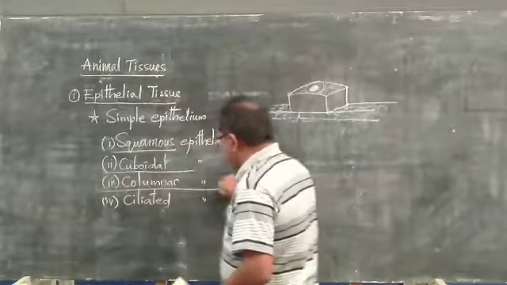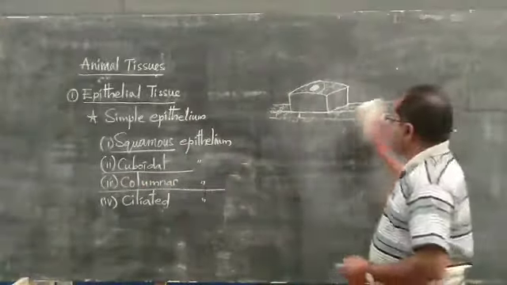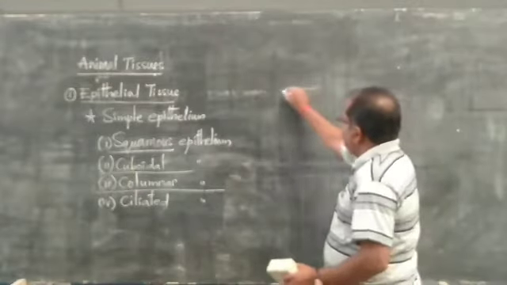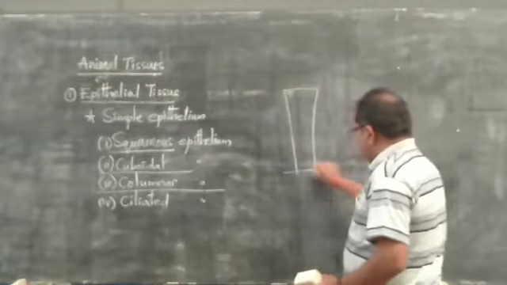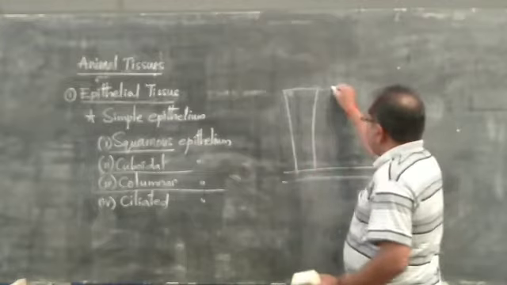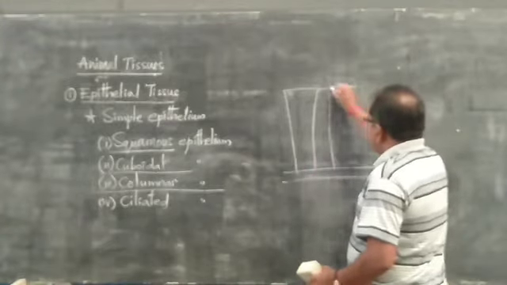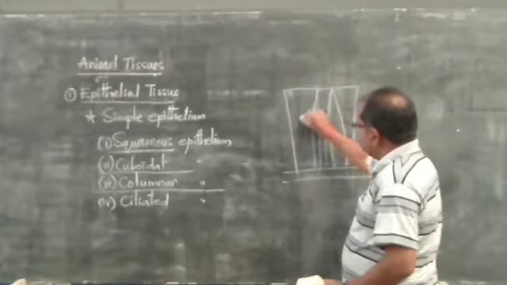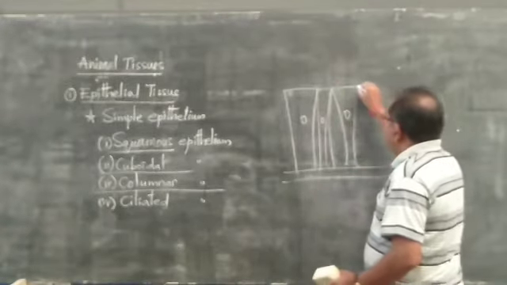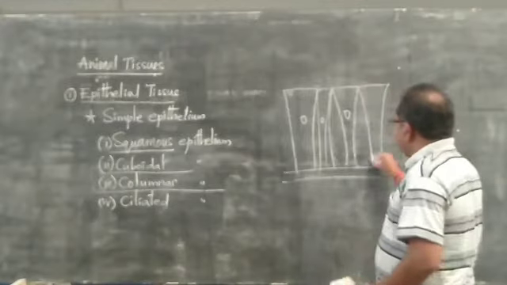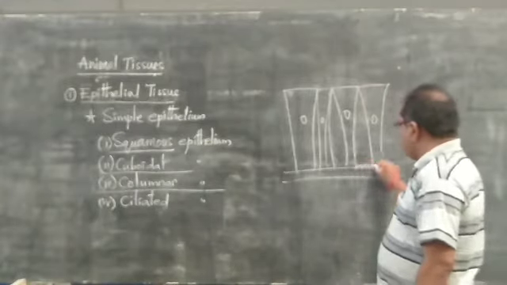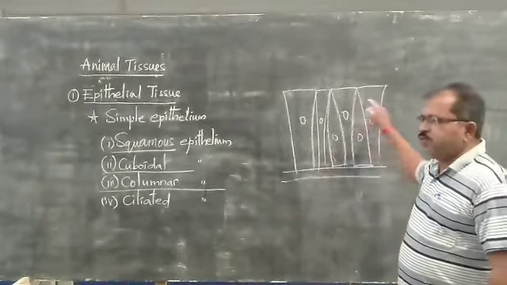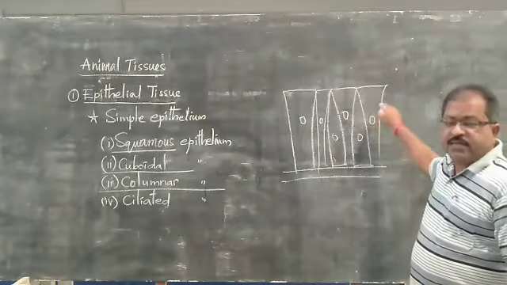The name tells us that these are column-like structures. Long, elongated cells will be present on the basement, and they have the nucleus like this. Long, elongated cells will be presented there.